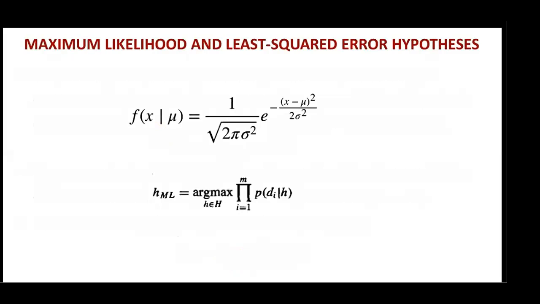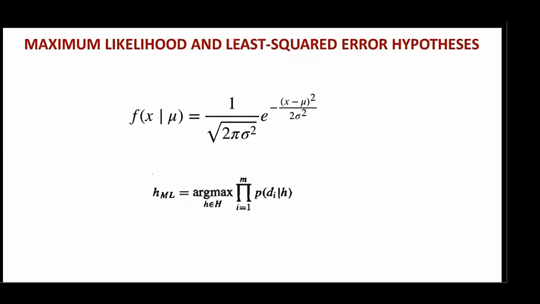If the values are normally distributed, we can use the probability density function of the normal distribution. The probability density function of a normal distribution is equivalent to 1 divided by the square root of 2 pi delta square, multiplied by e raised to minus (x minus mu) whole square divided by 2 times delta square, where delta is the standard deviation, x is the input, and mu is the mean.